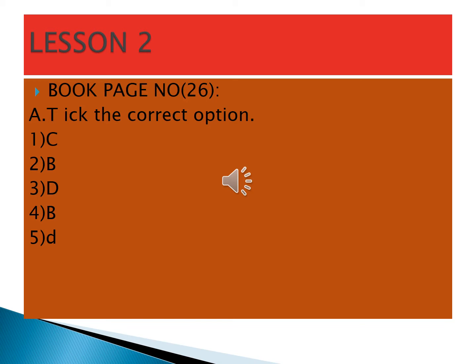Distillation is used to separate dirt from ice, B. Separate tea leaves from tea. Next, separate sand and water. Next, get distilled water from impure water.